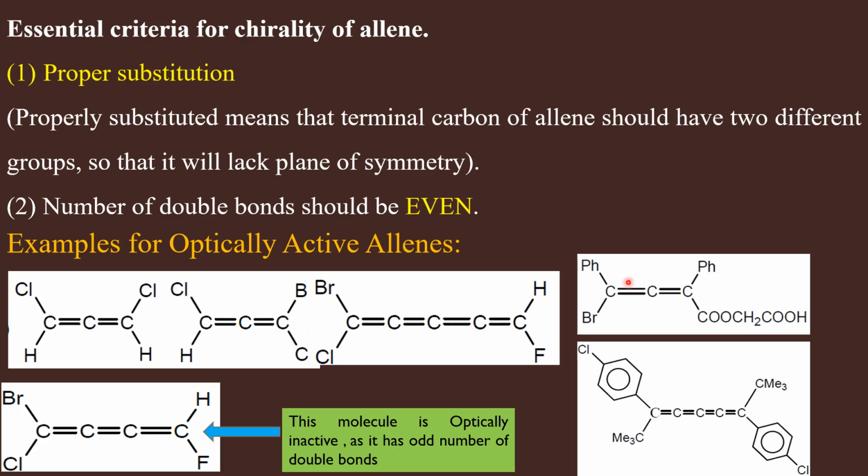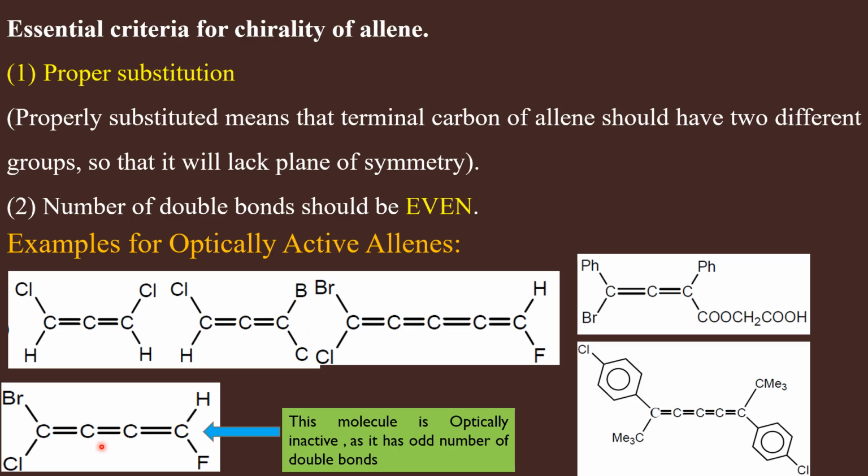And look at this molecule. This also is chiral because there are two different groups on both the ends and an even number of double bonds are there. And here you have four cumulated double bonds. So even number of double bonds and groups are different. So all these molecules are fulfilling both the conditions.